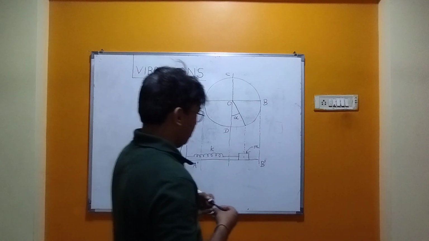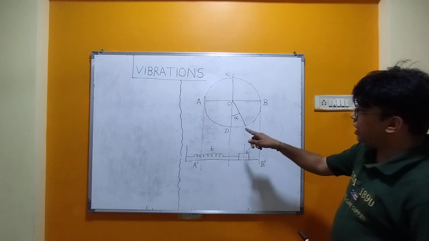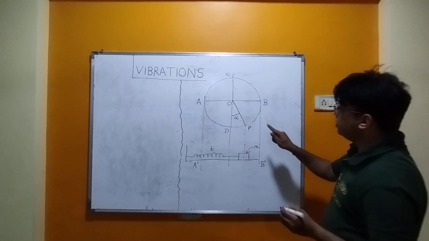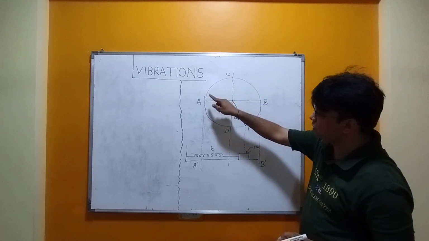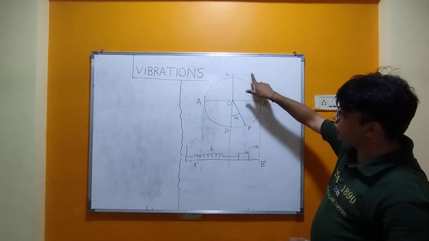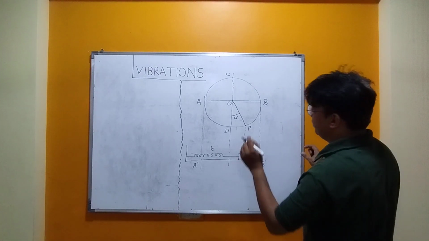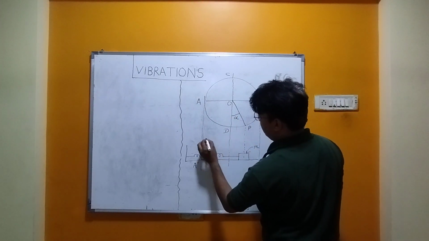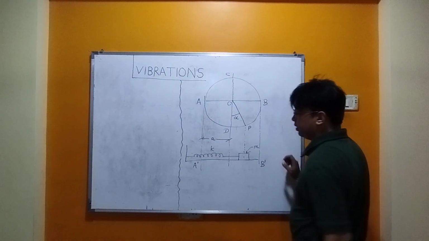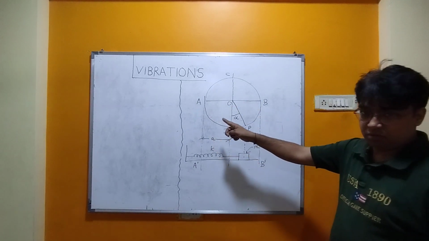Let us start. So first of all, coming back to the very first diagram, this is a particle. Let us say P is a particle. It is revolving around this circle like this, and the radius of this circle is small a. I am writing the radius of this circle. You can see over here, this is small a, which is nothing but the radius of the circle. It is performing uniform circular motion.